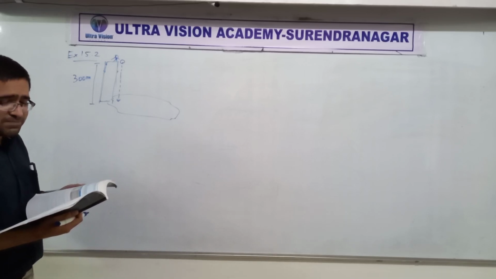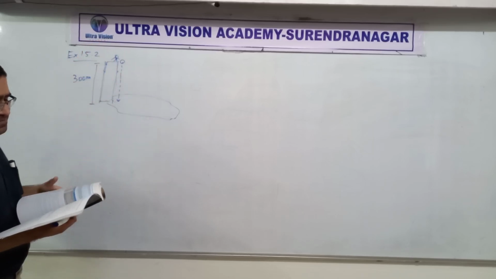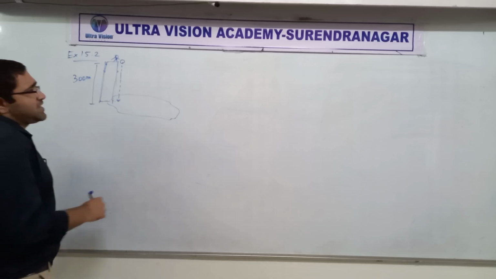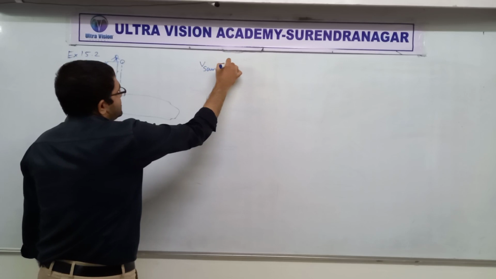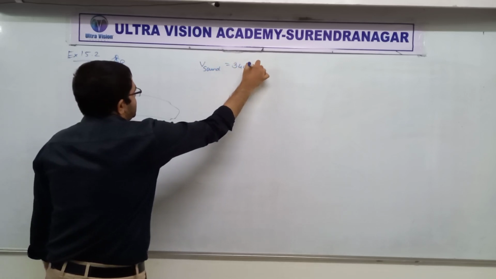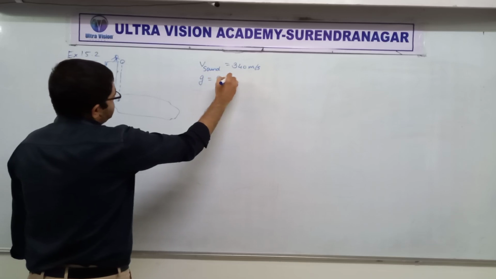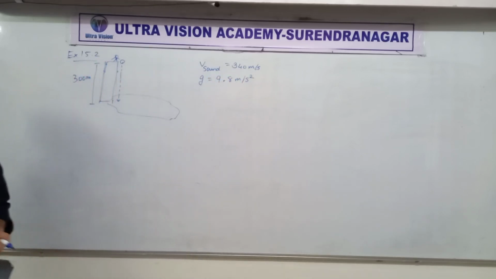So when is the splash heard? At the top. Given that the speed of sound in air is 340 meter per second, and we have to take g as 9.8.